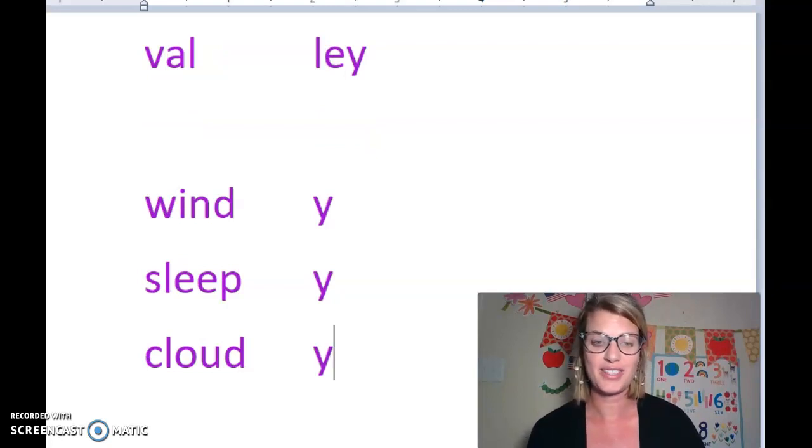Y is our suffix. So make sure you draw your vertical lines on each one of those, and then you're writing them like you see on the screen. Wind, then Y. Sleep, then Y. Cloud, then Y.